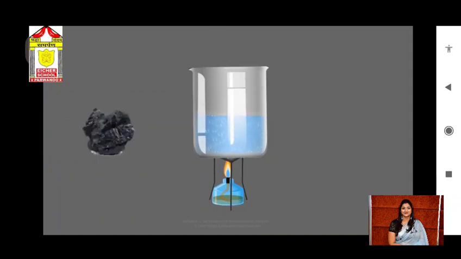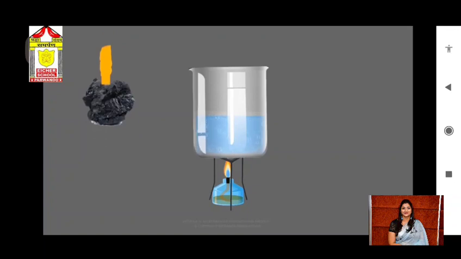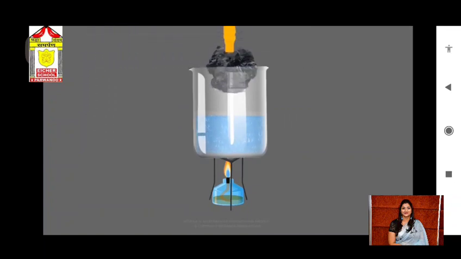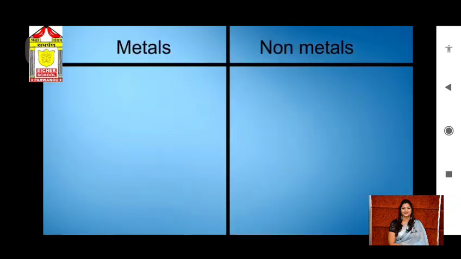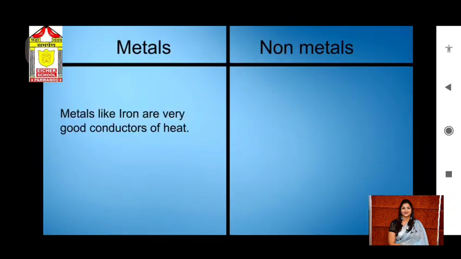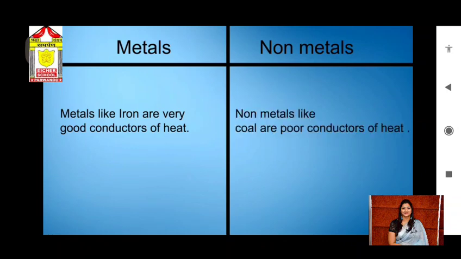But when we apply a wax candle on a piece of carbon and place it in boiling water, we'll see that the heat energy of water will not transfer to the wax and the wax candle does not melt. By this activity, we can conclude that metals like iron are very good conductors of heat, whereas non-metals like coal are poor conductors of heat.